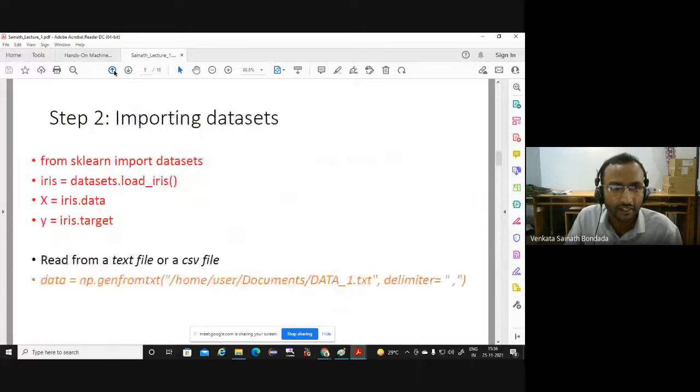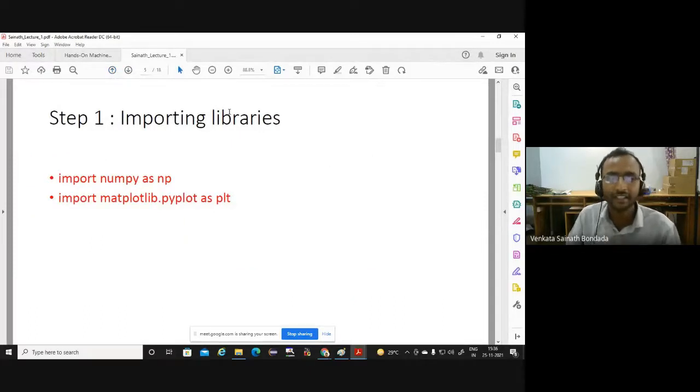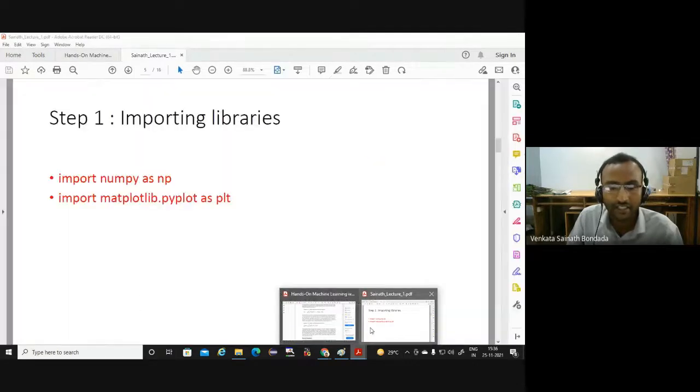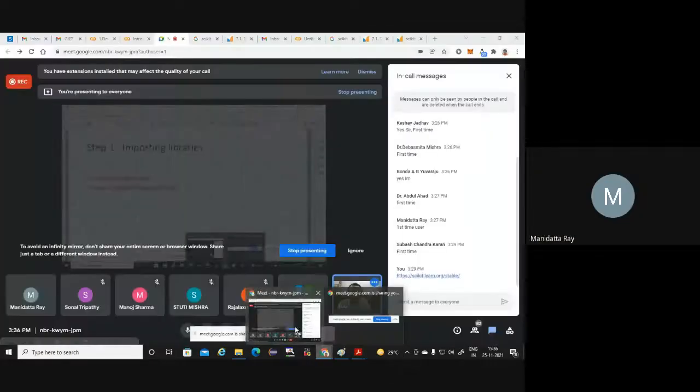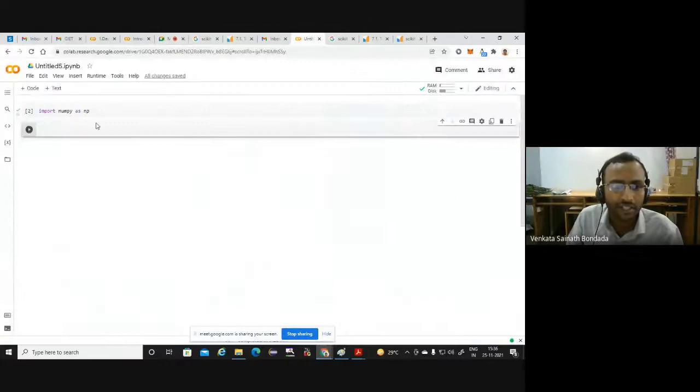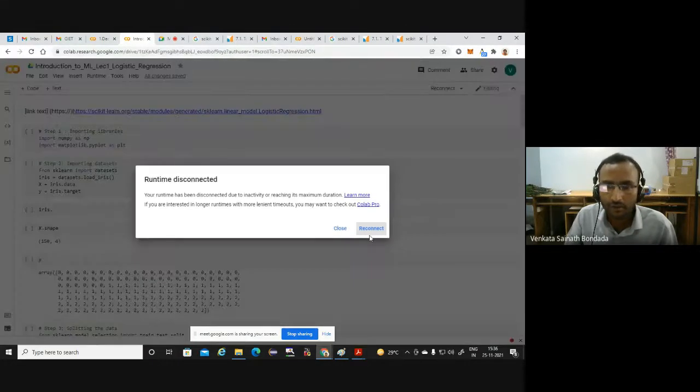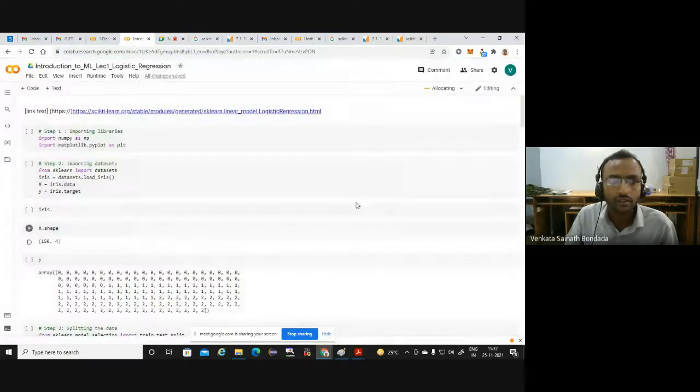Fine. So first one, importing libraries. Import NumPy as np. The first step is over. For some of you, just wait.